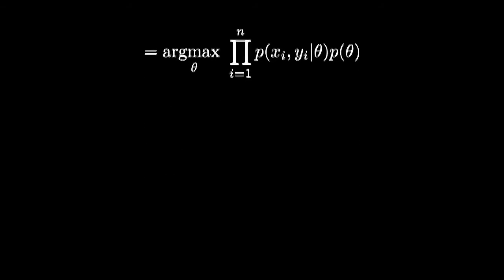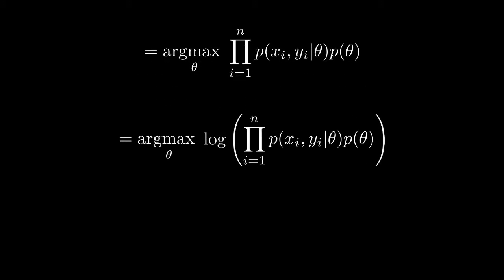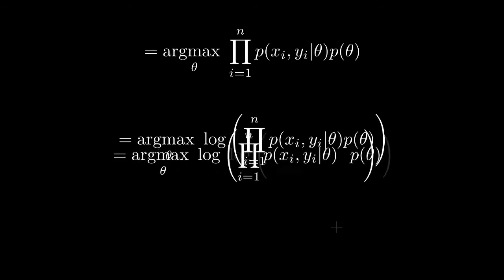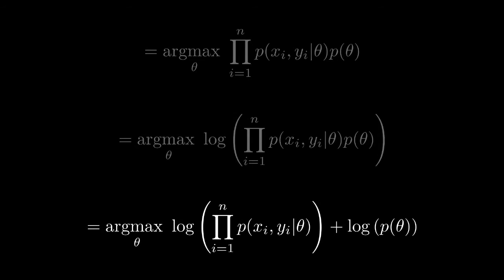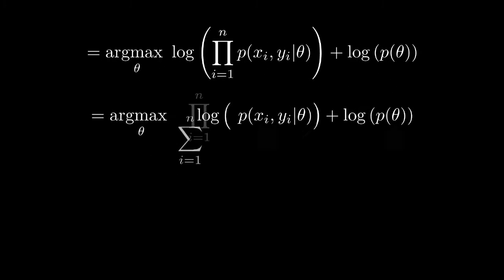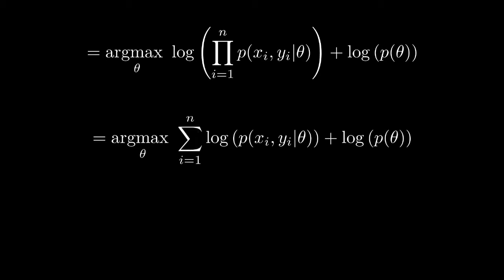Since log is a monotonic increasing function, it doesn't change the optimal point of the optimization problem with argmax, and we can compose our term with it to form an equivalent problem. We can use the properties of the logarithm to split up this giant product of probabilities into a sum.